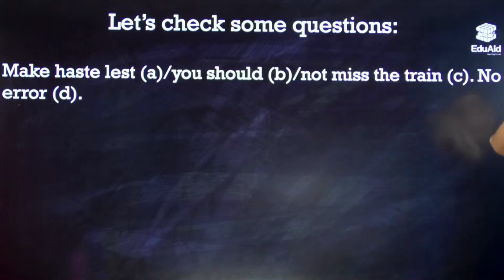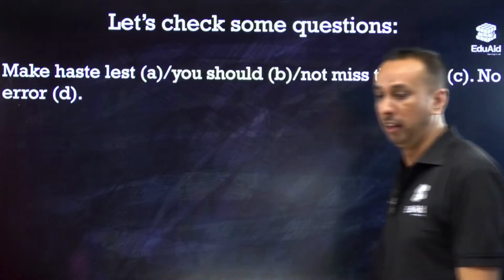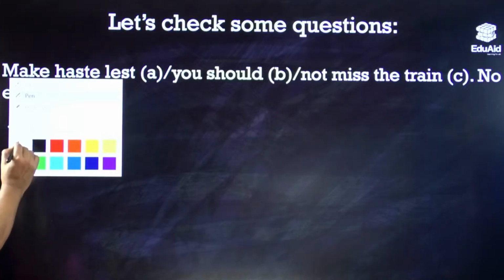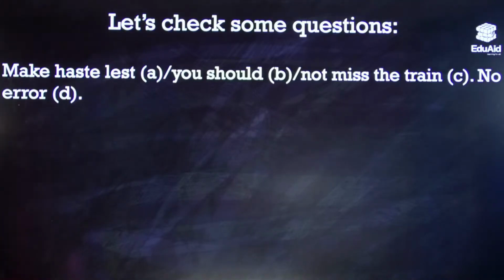Now let's try: make haste lest you should not miss the train, no error. Anyone trying? So 3-4 questions to introduce sentence correction. A, B, C or D? Vigyan has come up with C. Boria, anything else? Anything else? Boria, you're getting the question. Good. Anyone else want to say something?